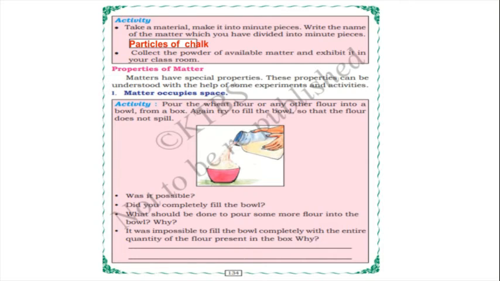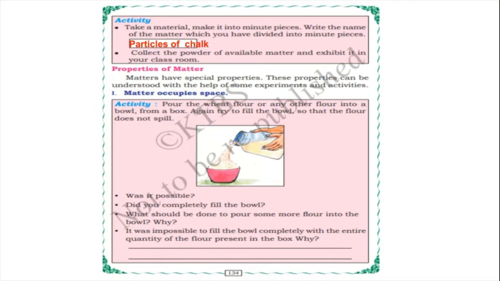Matter occupies space. So the first activity is to pour wheat flour or any other flour into a bowl from a box. Again try to fill the bowl so that the flour does not spill. So what should we do? Pour the wheat flour or any other flour into a bowl from a box, then again try to fill the bowl so that flour does not spill. So was it possible, children?